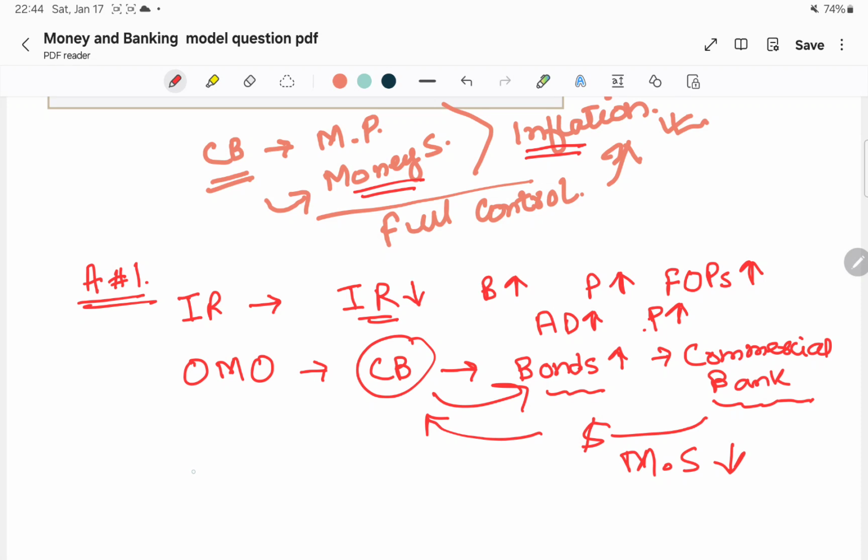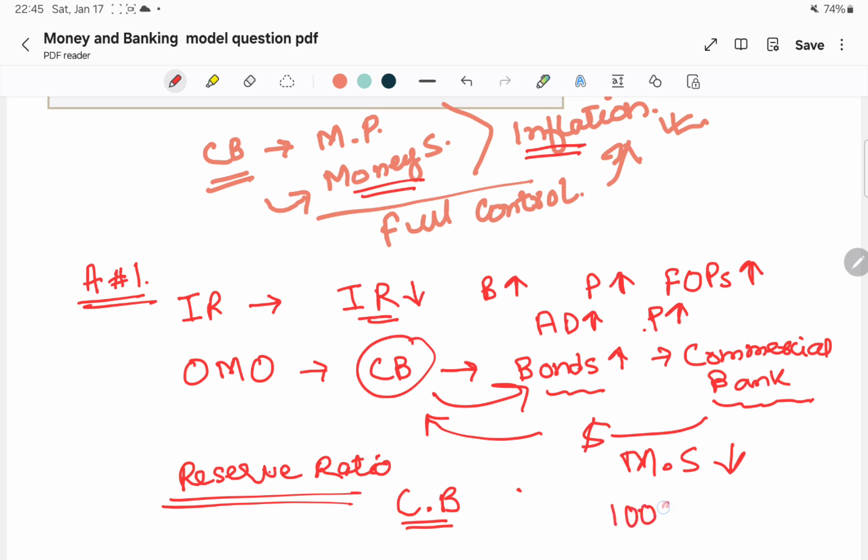Number 3 is the reserve ratio. The reserve ratio is when the central bank makes a policy for commercial banks to give a certain amount of each deposit to the central bank. For example, if I am depositing $100,000 in my bank, the central bank asks the commercial bank to give 60% of each deposit to the central bank.